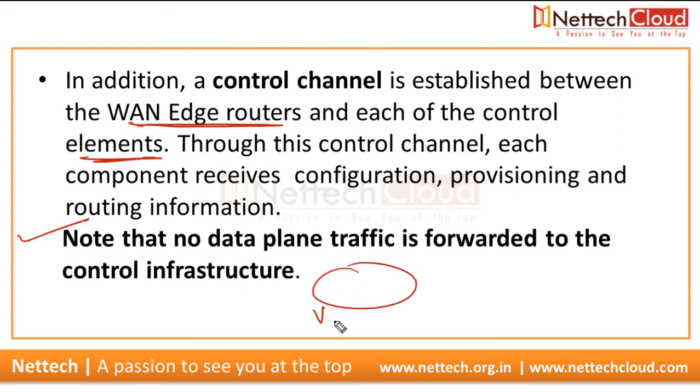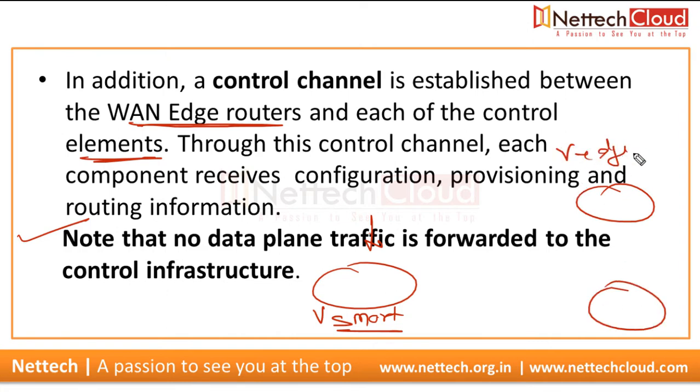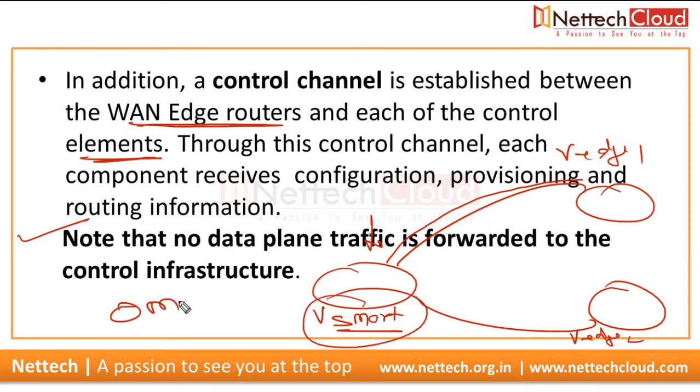So here is one of the important controllers, vSmart, the brain, the control plane of this SD-WAN, and let us assume that there are two WAN edge routers, vEdge1 and vEdge2. So they form OMP peering with the vSmart. OMP is the SD-WAN protocol, overlay management protocol, used in Cisco SD-WAN, and it is enabled by default and it runs inside a secure, authenticated channel, DTLS or TLS, between WAN edge routers and the control plane, vSmart.